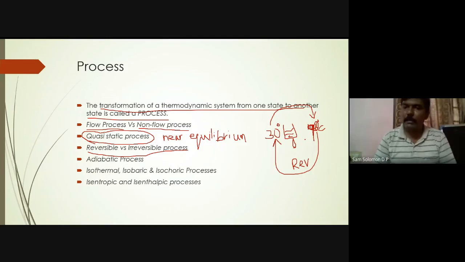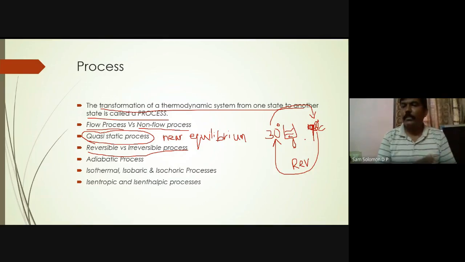Is that possible in nature? Not at all. So none of the processes in nature will be reversible. All processes in nature are irreversible processes. We know that energy cannot be destroyed or created. Though it is transformed from one form to another form, once some energy is consumed, it is consumed.